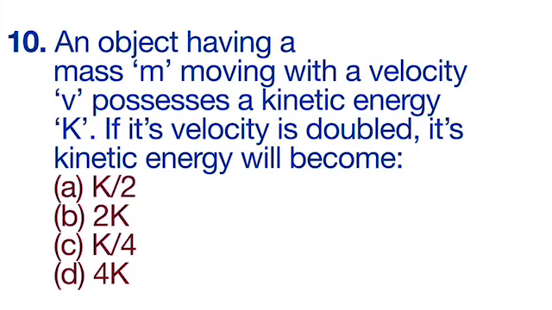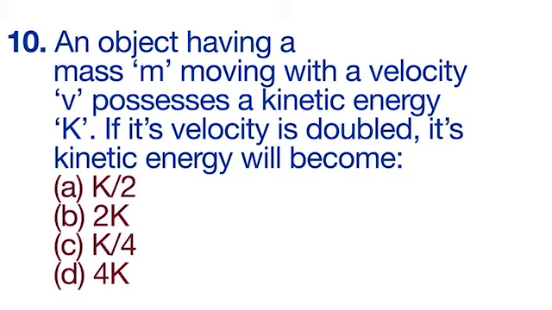10th question is, an object having a mass m moving with a velocity v possesses a kinetic energy k. If its velocity is doubled, its kinetic energy will become k by 2, 2k, k by 4, 4k. Actually, kinetic energy is equal to half mv square. That means v square is there.